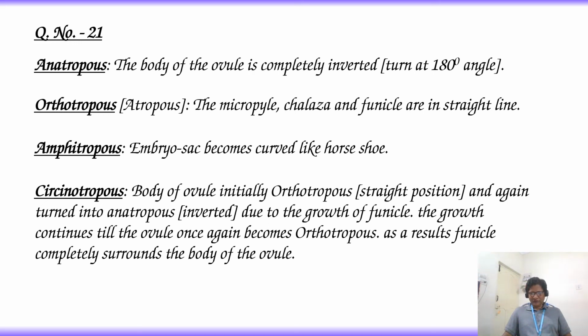Based on this information, the answer is the first option, anatropous. In 82% of angiosperm families, the ovule is anatropous type.